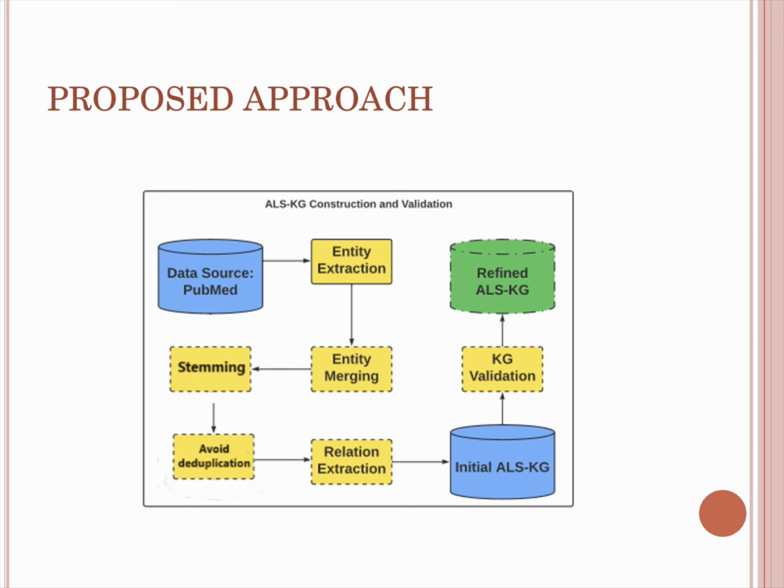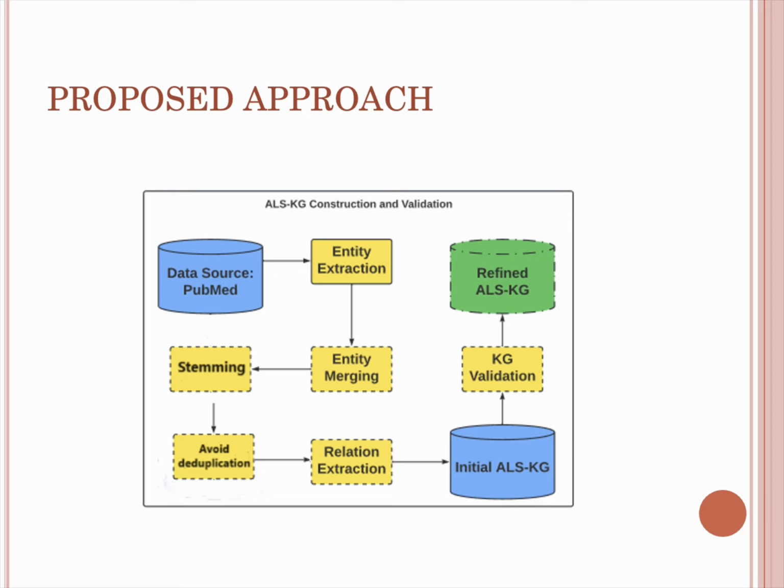You can clearly see the proposed approach, where we used PubMed as a data source. PubData was used to mine data from PubMed. Once the data was extracted, we extracted the entities using PubData only, and we merged the entities into one file. An entity can be any text. Suppose run is an entity and running is another entity.